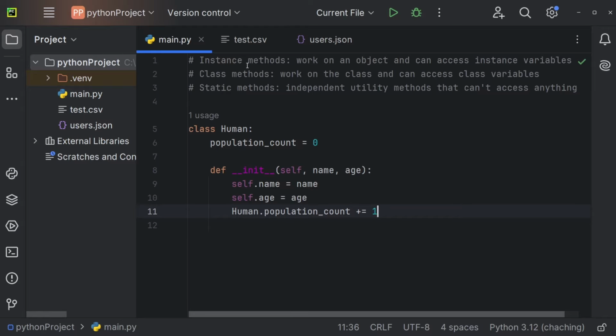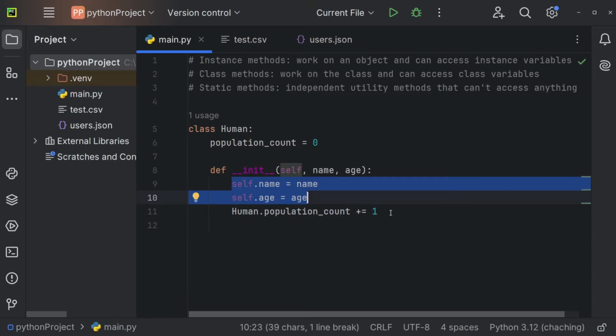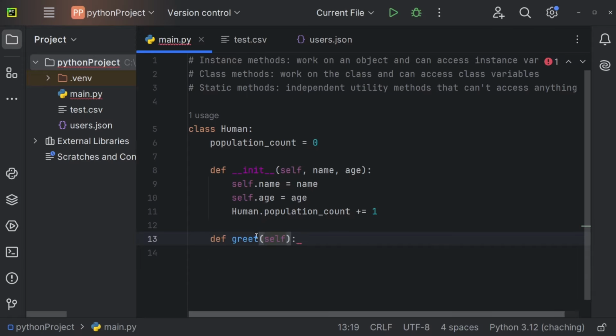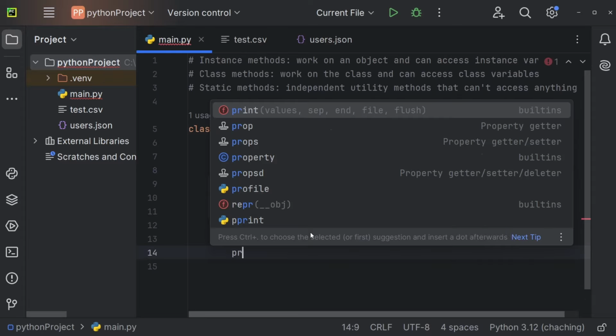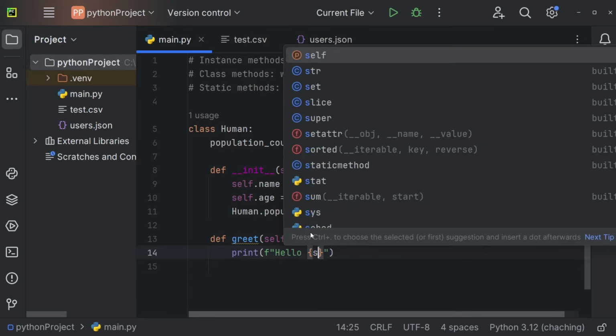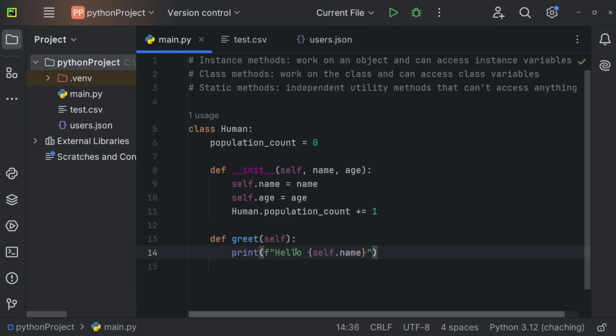Let's start by creating an instance method. And this instance method works on an object and can access instance variables. So it can access those variables. And we've already seen instance methods. An example would be def greet. And by using self right here, we can access all of the instance variables, so name, age, and so on. And we could, for example, just print f"Hello {self.name}". So we're just greeting ourselves. But I mean, why not?